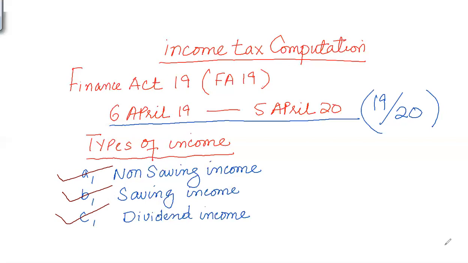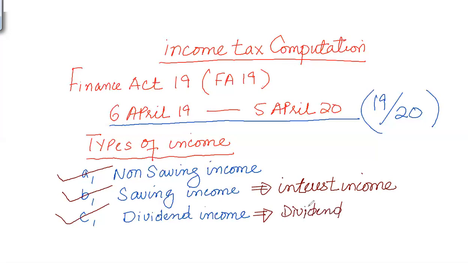Now, as far as saving income is concerned, it is related to interest income. So any interest income from any source, unless it is an exempt income, is considered saving income. Dividend is any kind of dividend that we have received from shares. So this is classified as dividend income.